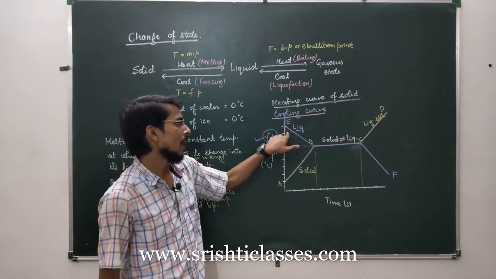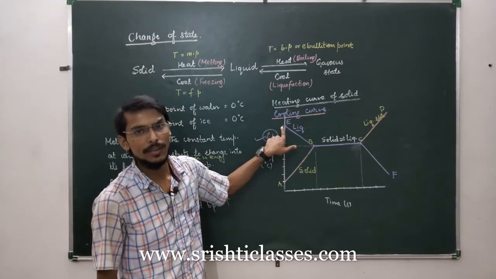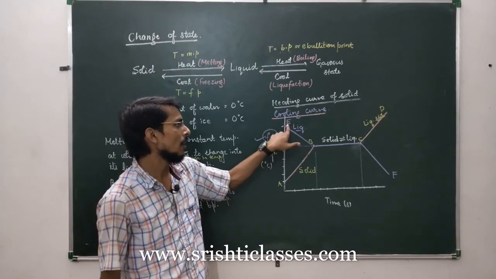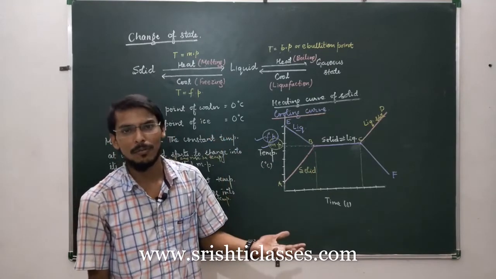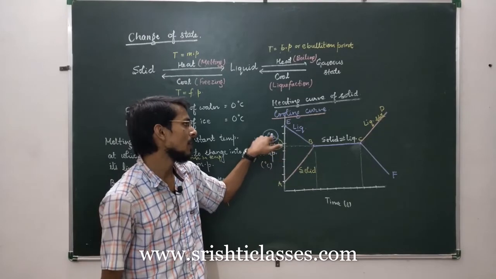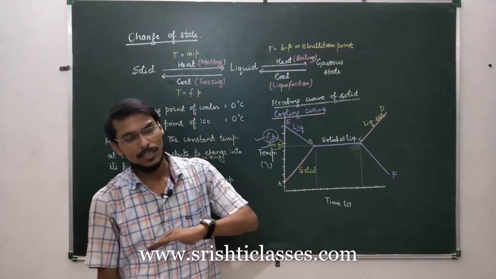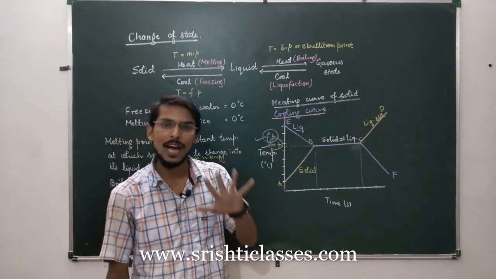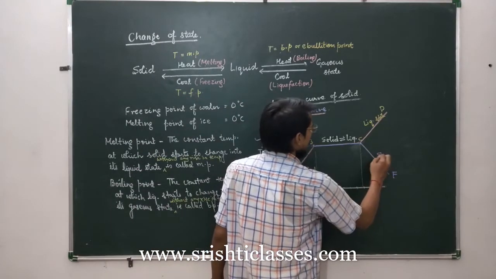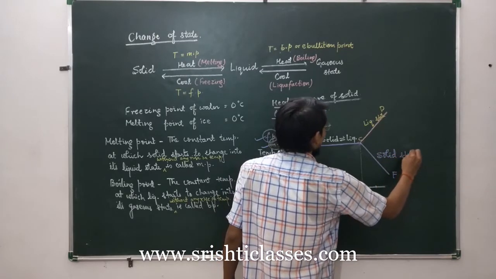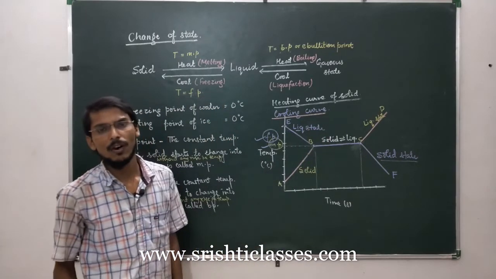For the cooling curve, we have the initial temperature of the liquid at E. When we start to cool a liquid, initially the temperature of the liquid will fall along EB. At B, the liquid will start to change into its solid form, and this point is called the freezing point. And melting point and freezing point are the same for a substance. Now along BC, the liquid will continuously change into solid state without any fall in temperature. And after point C, CF represents solid state with gradual fall in temperature. So this is the heating and cooling curve of a substance.